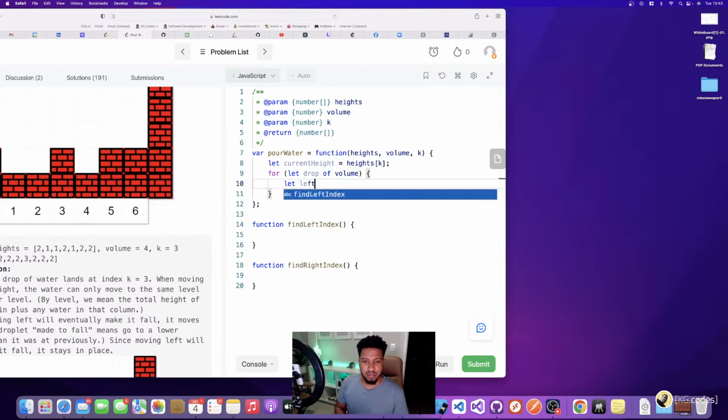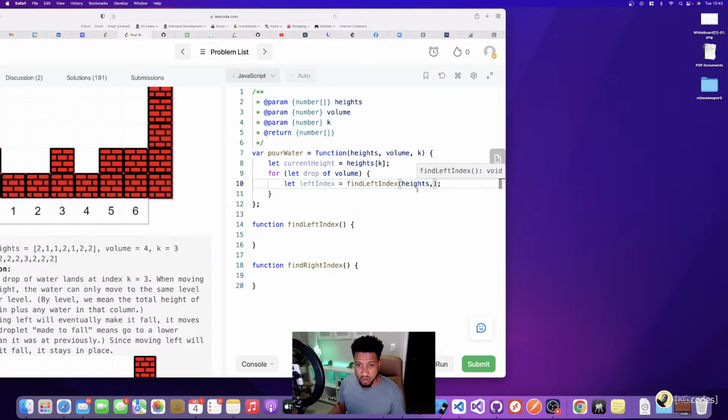I can do this where I say left index equals find left index. And so what goes into left index? Let me make sure I'm not forgetting anything here, but I need to pass in my heights. So I need to know what my heights look like.